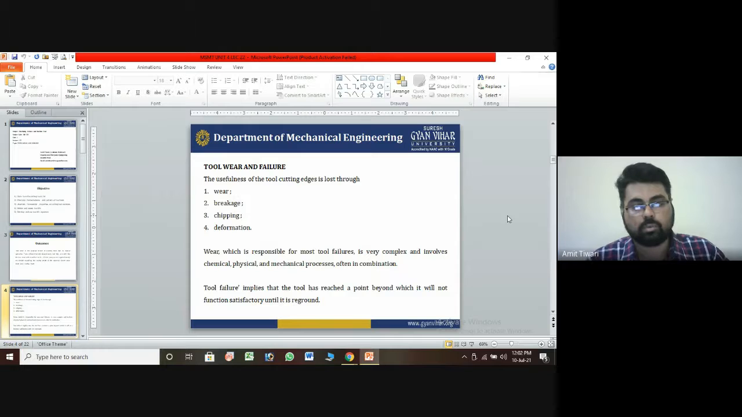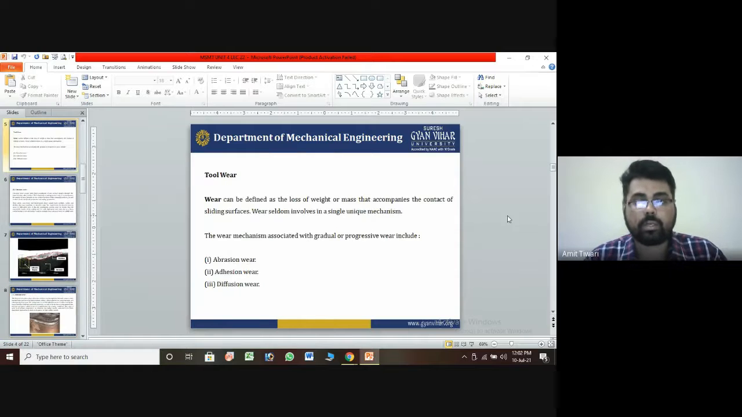Wearing is the most common tool failure, and it is the most complex, involving chemical, physical and mechanical processes. So these are the mechanical failures of the tool that occur. The second one is tool wear, and there are different types of wear, but first of all we understand what the wear pattern is.